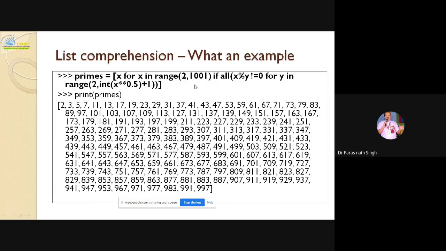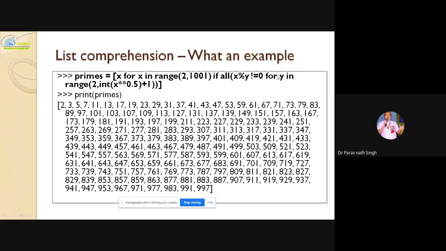Previously, you have seen that we can display a list comprehension, where all those numbers are under square brackets. What will be the items in the list? For that, you give one Python expression: all the X from 2 to 1000, and a condition, if X % Y is not equal to 0, where Y is